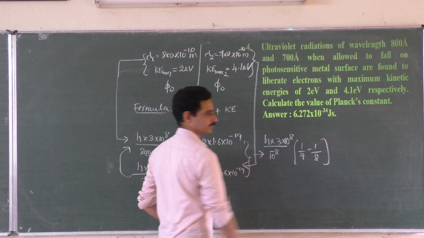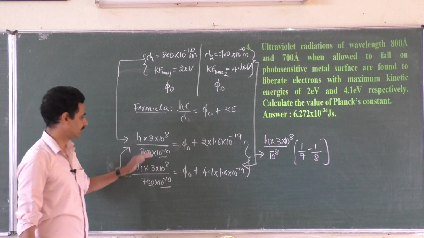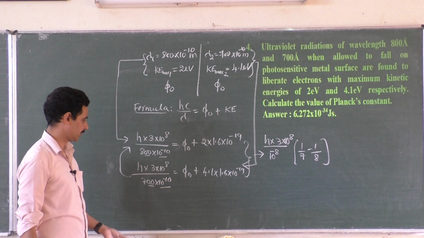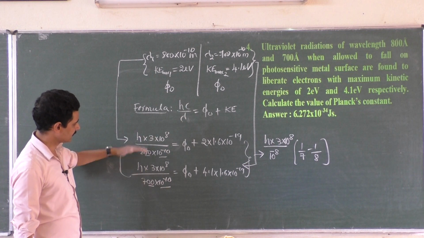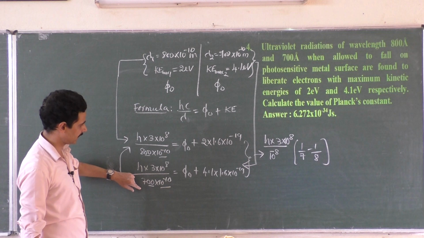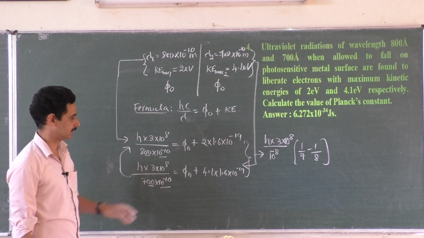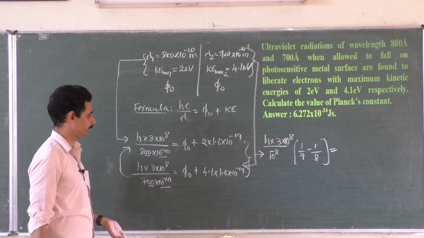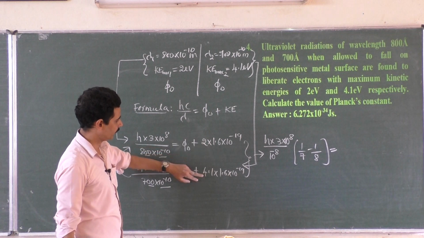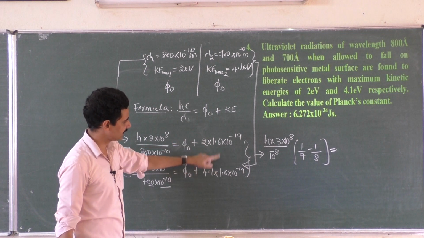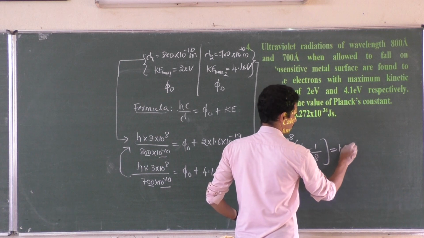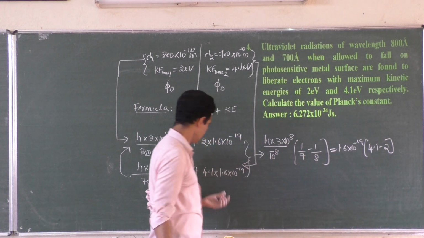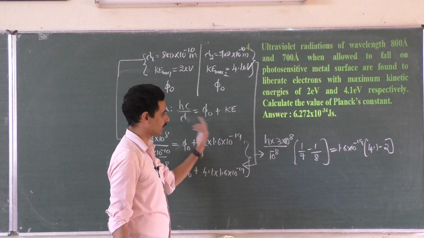Any doubt? Or you can write the two steps again. This is 8 into 10 to the power minus 8. This is 7 into 10 to the power minus 8. When I subtract, common things, h into 3 into 10 to the power 8 divided by 10 to the power minus 8, 1 by 7 minus 1 by 8, is equal to phi naught minus phi naught, 0. This one, 4.1 minus 2, and this is common, 1.6 into 10 to the power minus 19, 4.1 minus 2. Is it so?